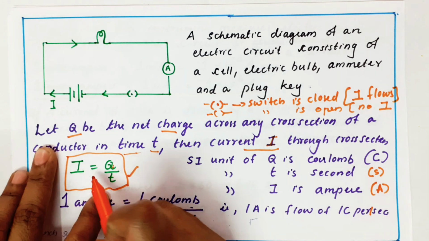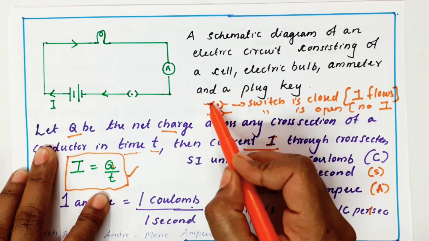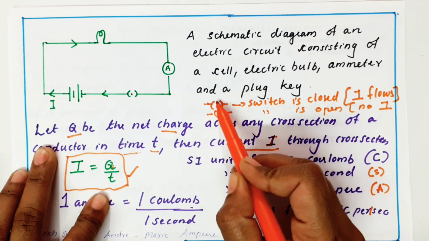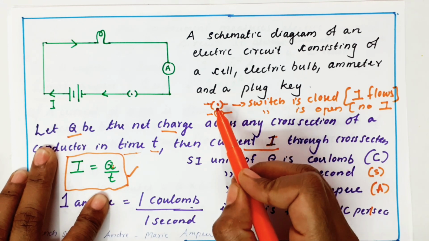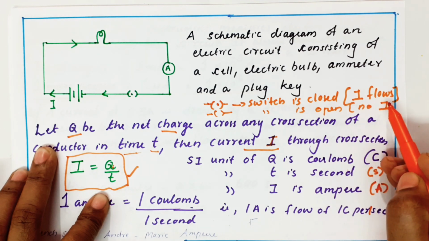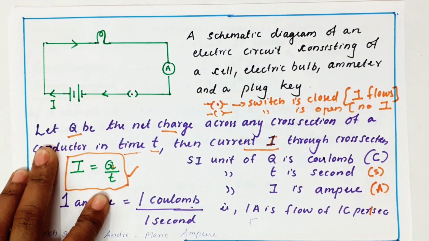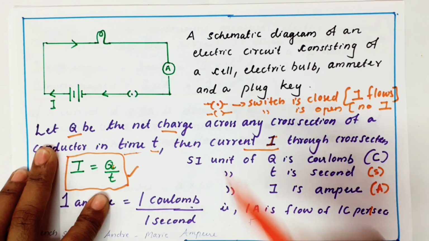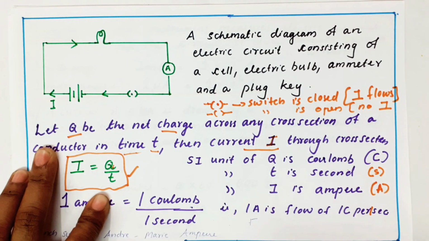Very good. Now I put two symbols here. First one is switch. For a switch, I put two brackets like this and a dot in the middle, which means the switch is closed. Switch is closed means current flows in the circuit. But in some circuits there is no dot. It means the switch is open, which means no current flows. Clear?